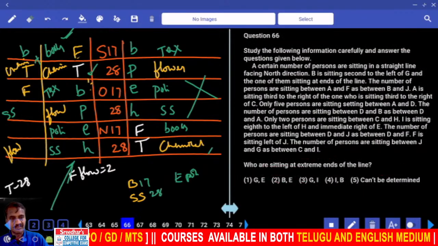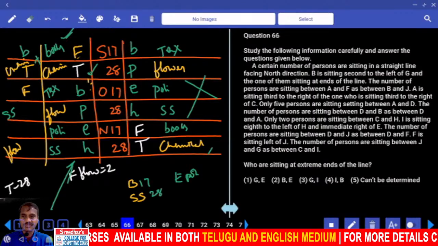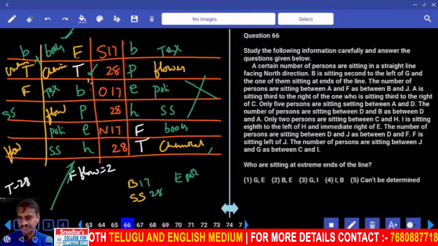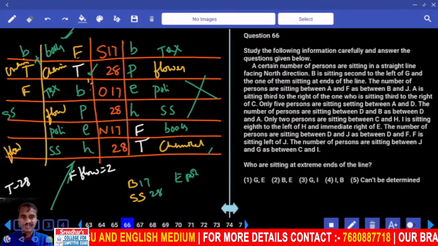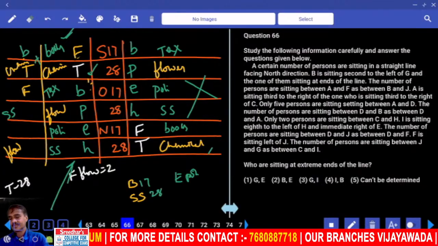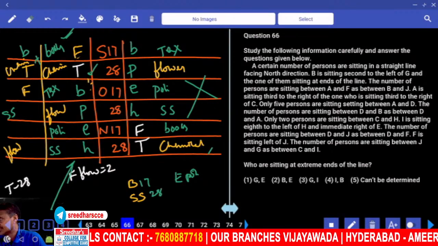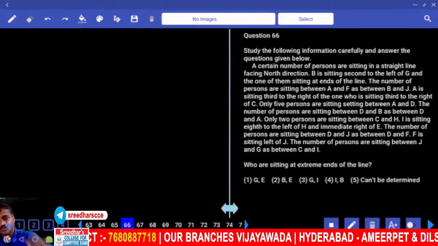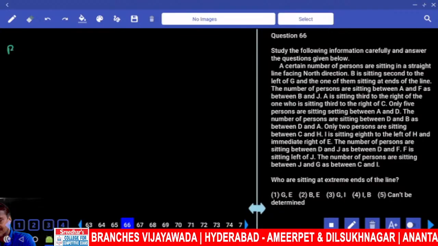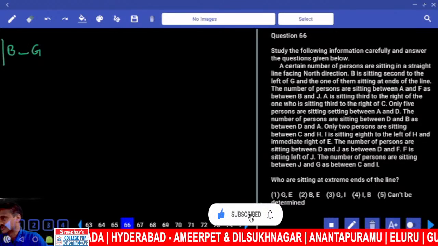Now a certain number of persons are sitting in a straight line and facing north direction. B is sitting second to the left of G. Where is this B? Second to the left of G, and one of them is sitting at the end of the line. B is sitting second to the left of G, and B is at the extreme end.